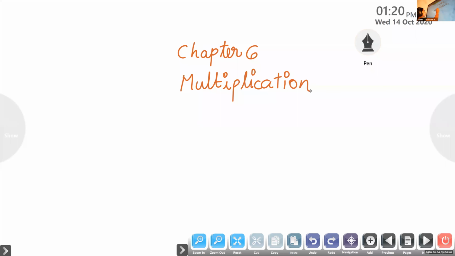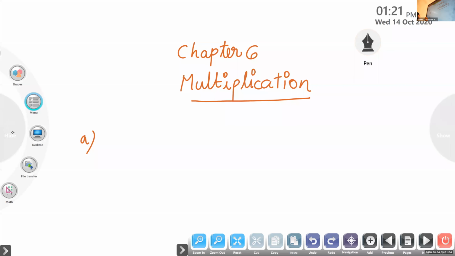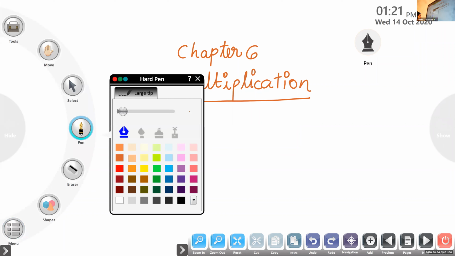Chapter 6 Multiplication. And do 3 questions, copy down 3 questions and do.